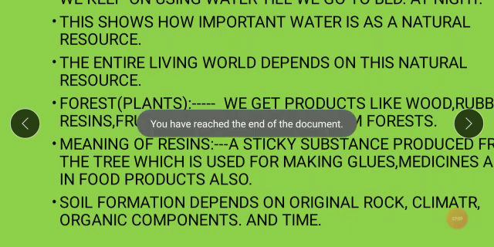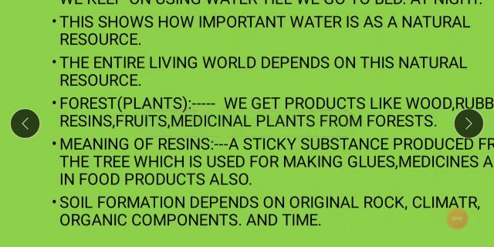Okay, so this is all for your short lesson today, children. Today we learned about water and plants as a natural resource. We started with the land, a natural resource which is used for farming. Soil, as I told you, is a slow process. Formation of soil depends on the original rock, climate, even the slope of the land, and organic components, that is chemicals. All these factors decide the formation of soil.